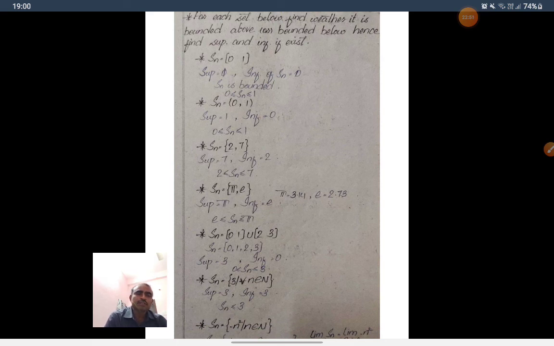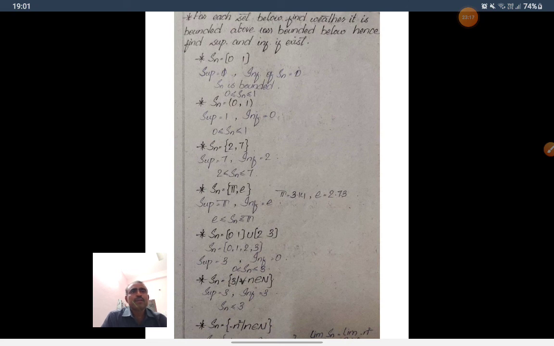So 1 is an upper bound, and 0 is a lower bound. There is no number greater than 0 that is a lower bound, so 0 is the infimum. There is no number less than 1 that is an upper bound, so 1 is the supremum. So 0 is the infimum, and 1 is the supremum.